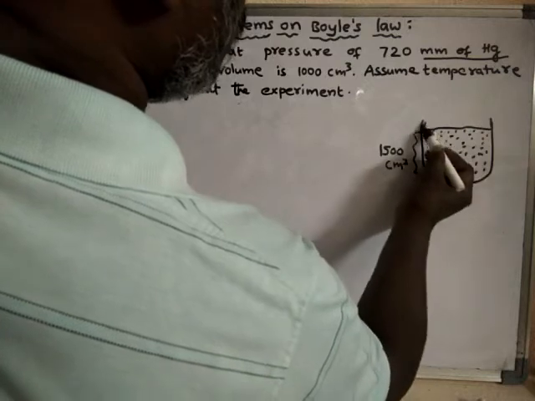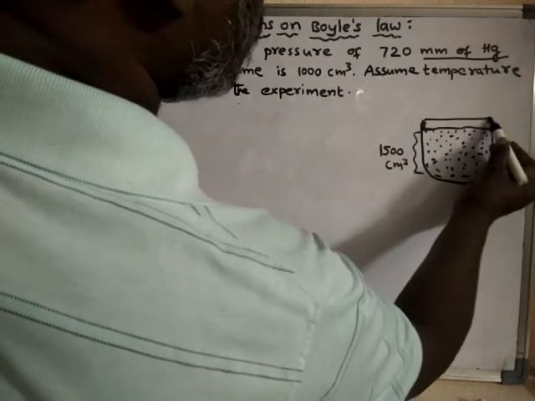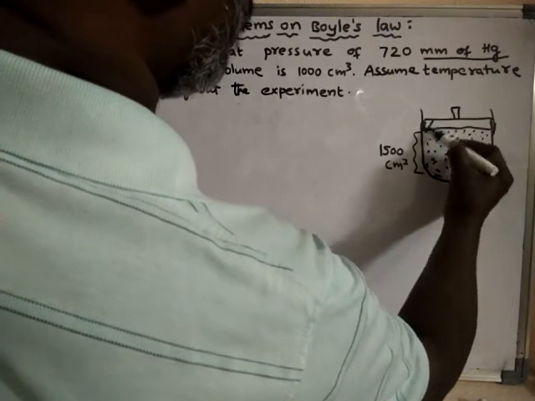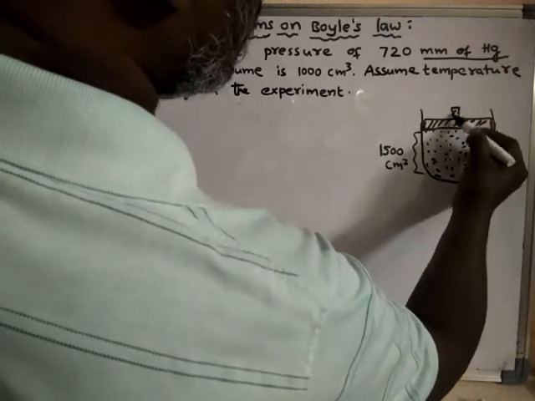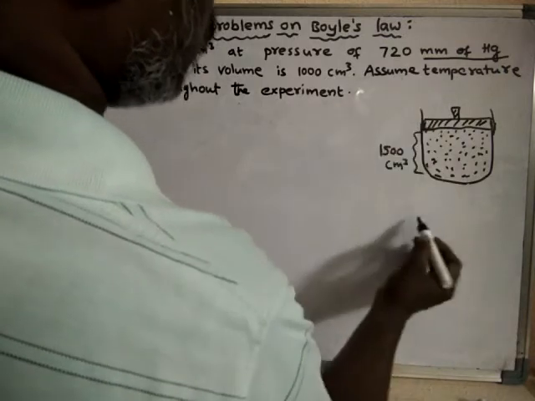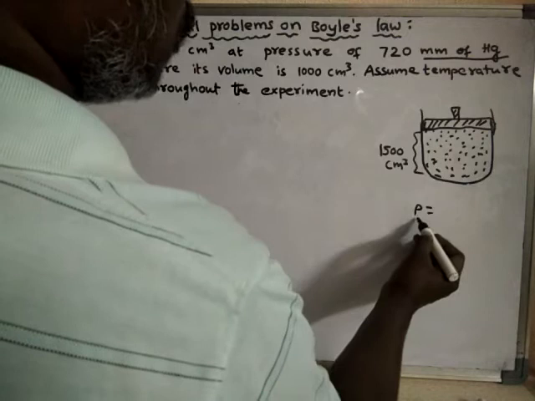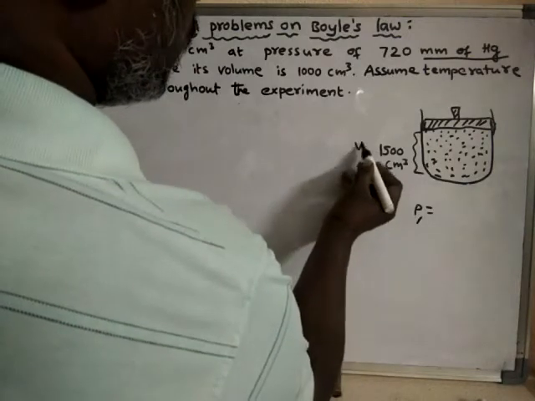So the pressure on the gas, let us assume, is P1, and the volume is V1.